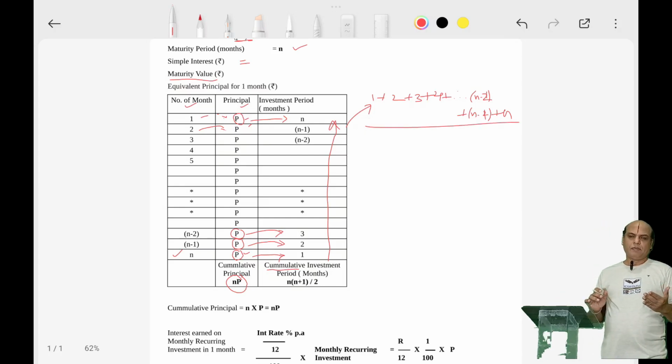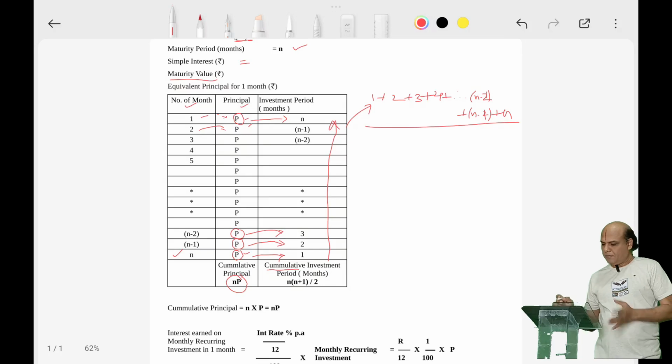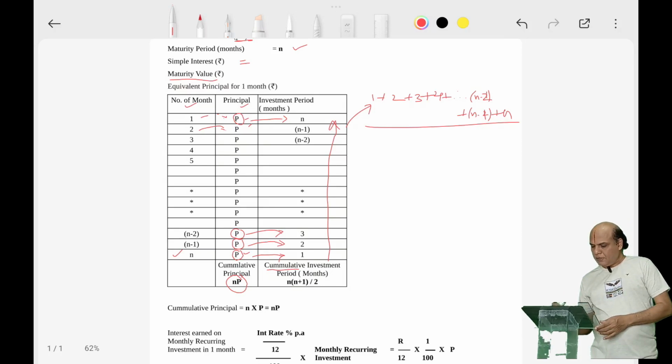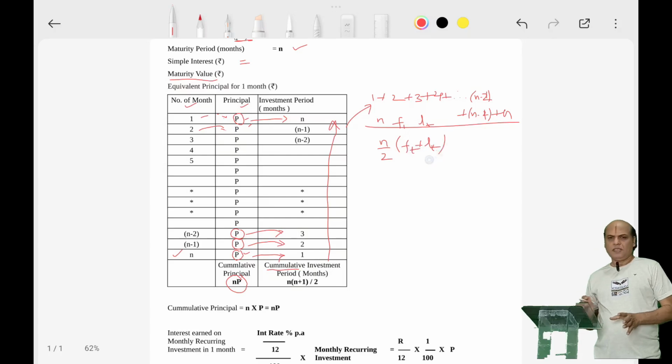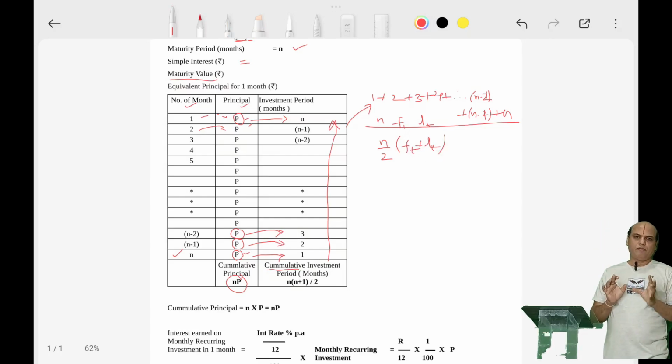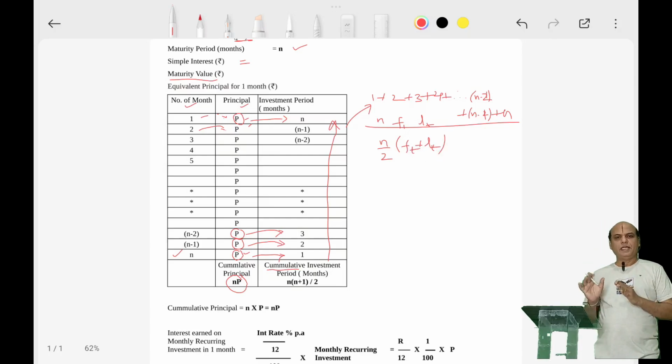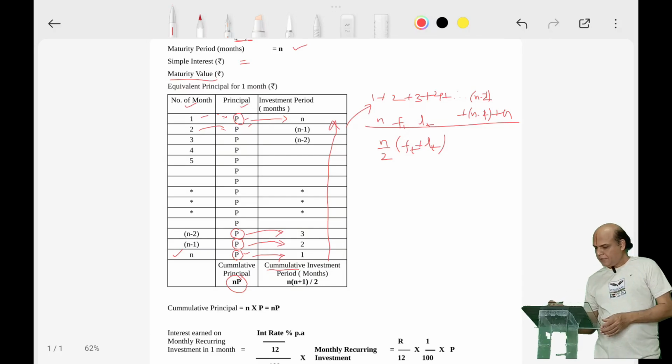When we study arithmetic progression, we will see how it is done, but for now you remember this formula. If there are n terms, with a first term and a last term, the sum up to n terms is given by n by 2 into first term plus last term. For now, take it as a formula. We will study in detail when we do arithmetic progression in future.